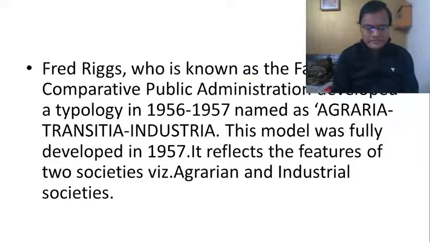You can see here, Fred Riggs is known as the father of CPA. He developed this typology in 1956-57, named as Agraria, Transition and Industria. Finally, it was fully developed in 1957. So why did Riggs come out with his models of comparative public administration? That is what we have to look at.